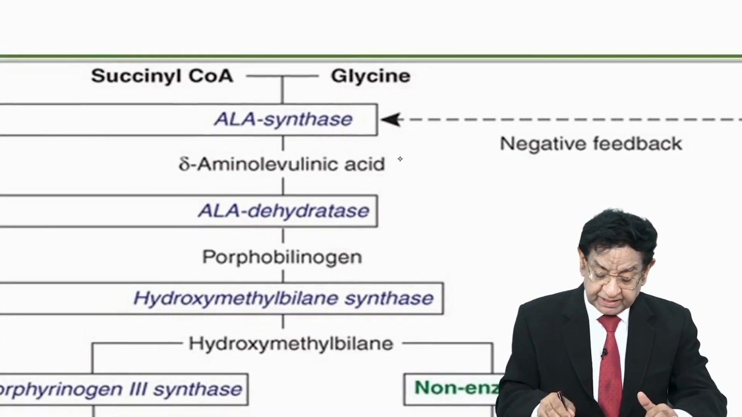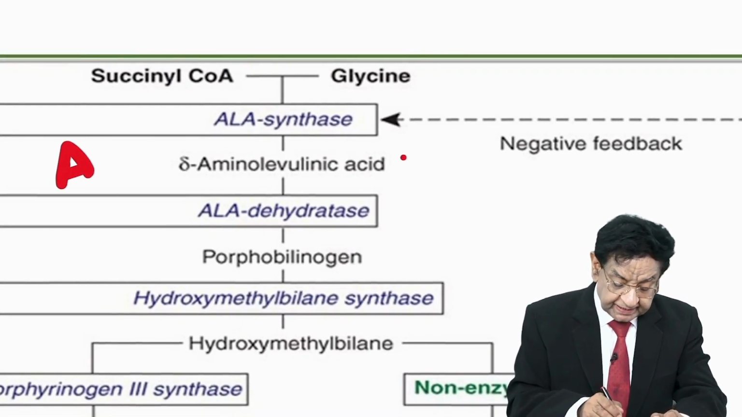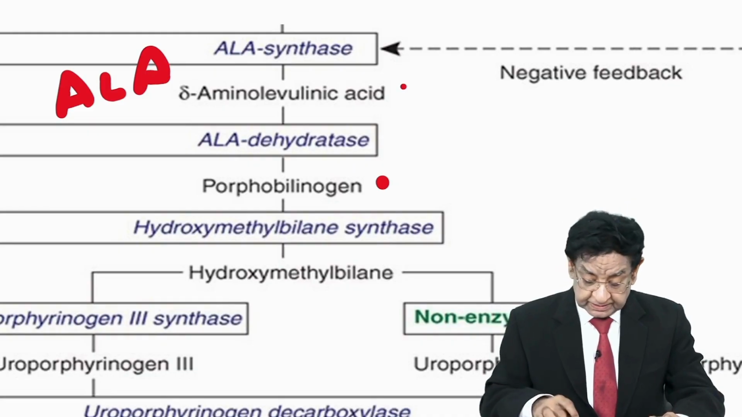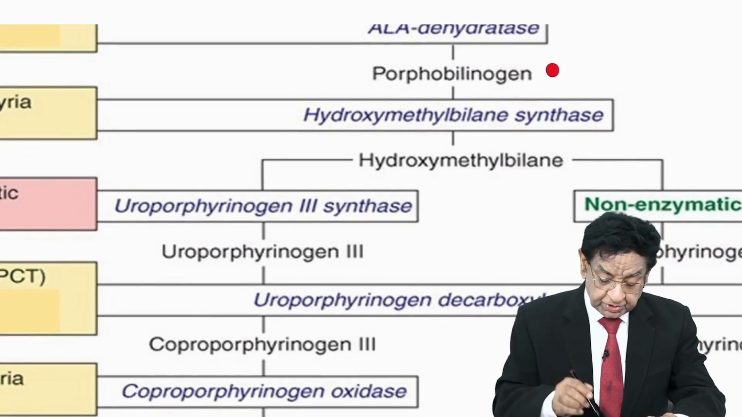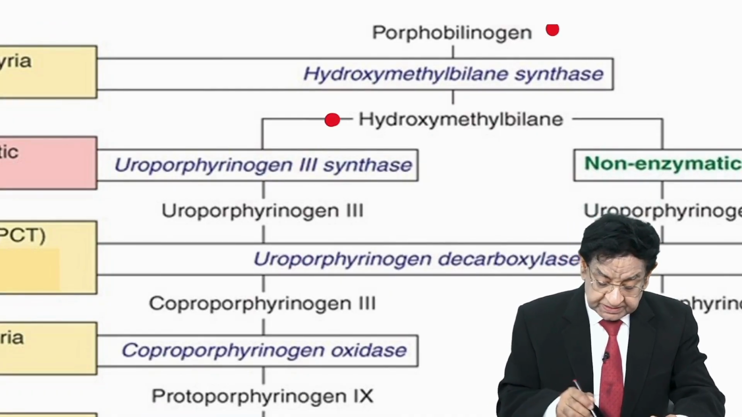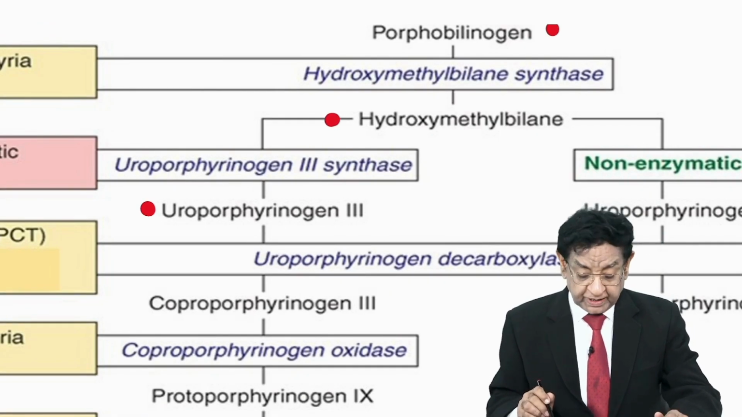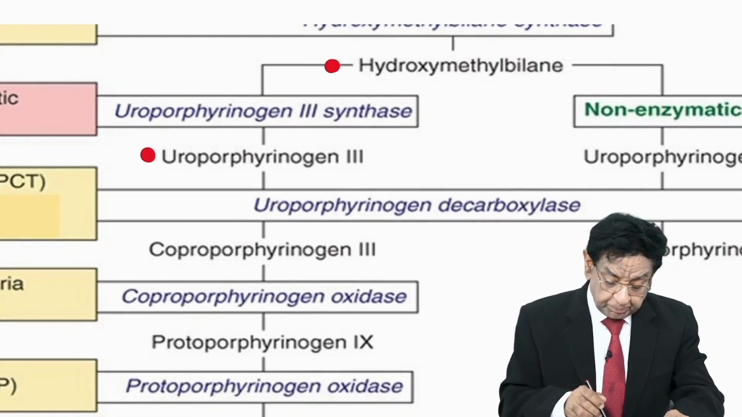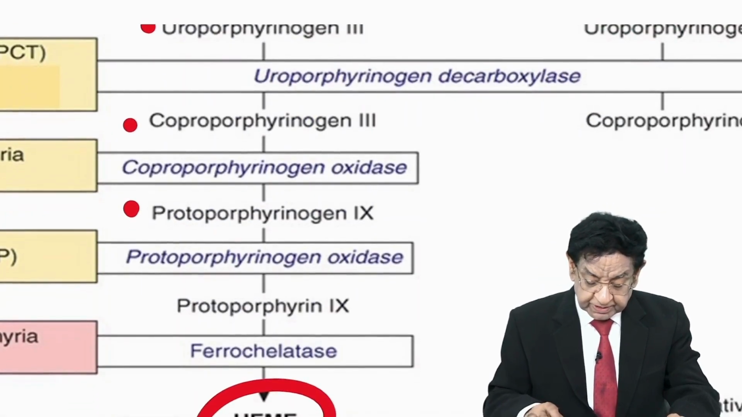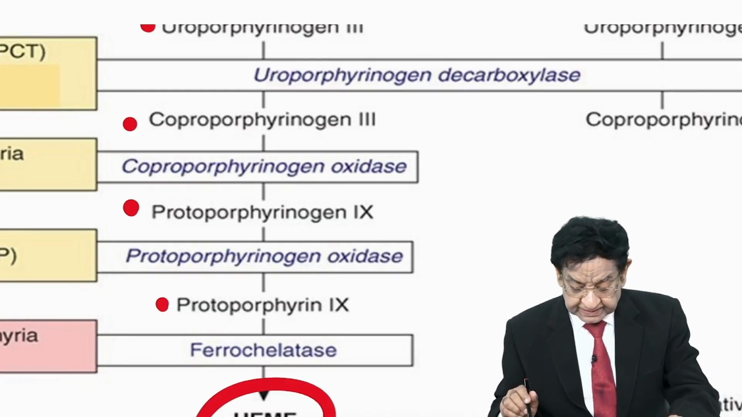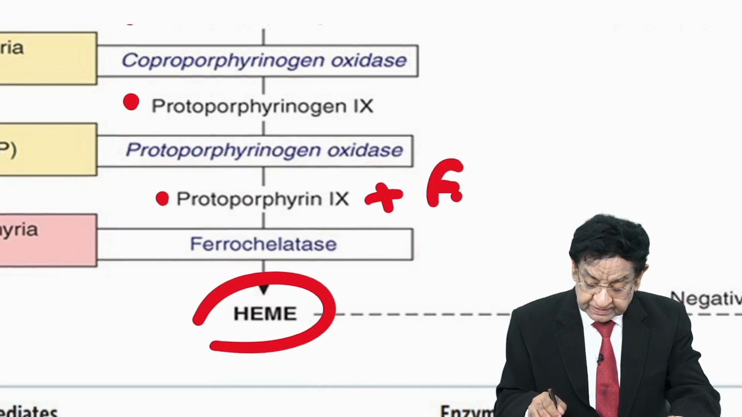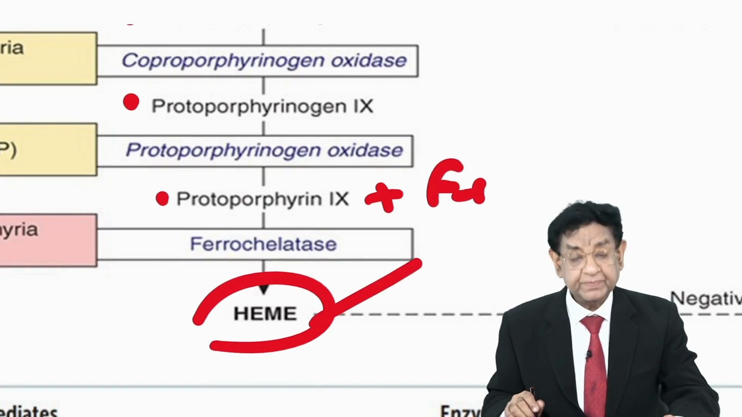Delta aminolevulinic acid, what we call ALA, is converted into porphobilinogen. This is converted into uroporphyrinogen III, hydroxymethylbilane. This is converted to uroporphyrinogen III, coproporphyrinogen III, protoporphyrinogen IX, and protoporphyrin. And finally, it combines with ferrous iron to make heme.